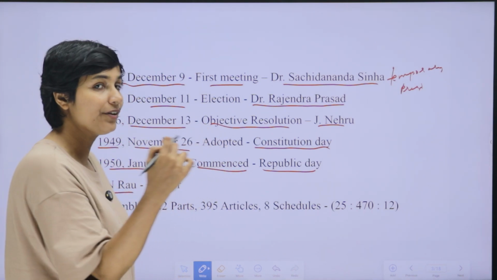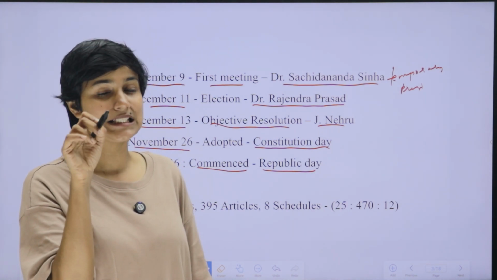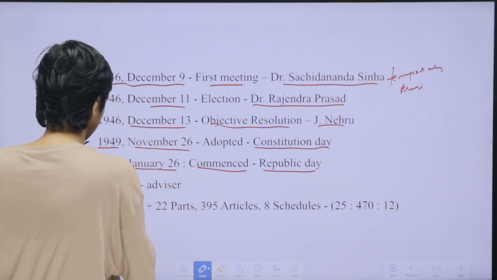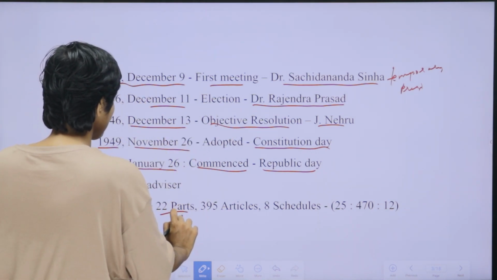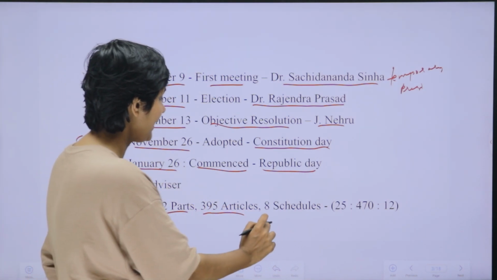When India's constitution came into force on 26th January 1950, we had one preamble, 22 parts, 395 articles and 8 schedules.